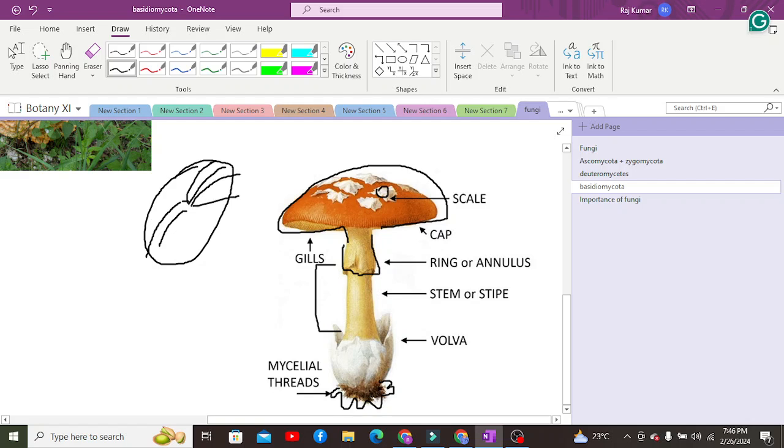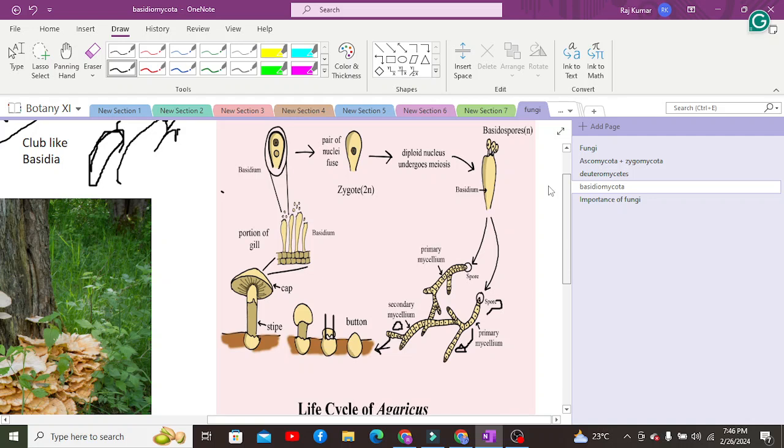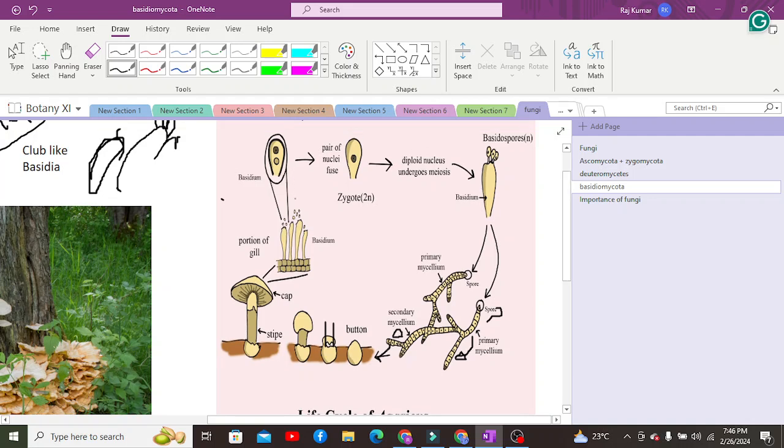On the side tips of these gill plates we have the structures known as basidiospores, which are basically haploid spores.